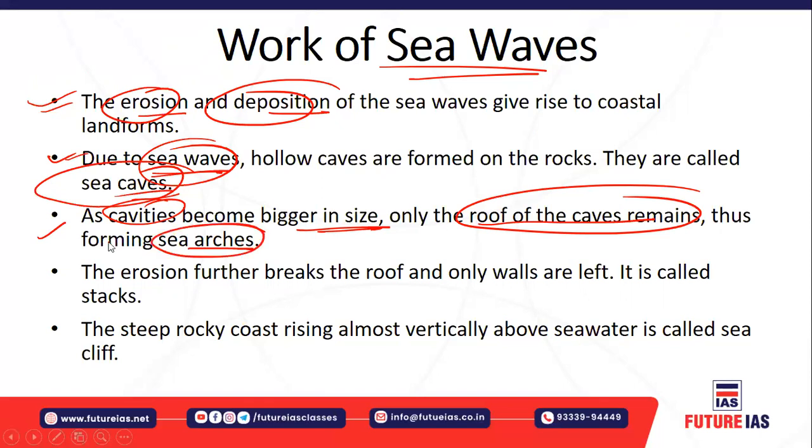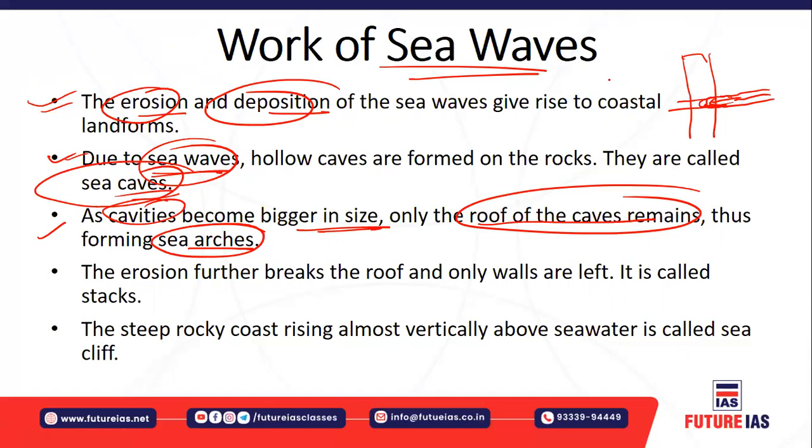So here you must understand that when these cavities grow or become bigger, only the roof of the cave remains, formed in the shape of an arch. For example, this is a topographical feature. Let's say a river or the sea flows this way and continuously hits here, taking out this area, and ultimately reaches up to here. So what will happen?